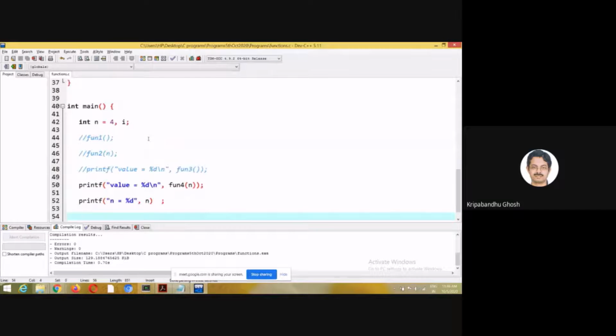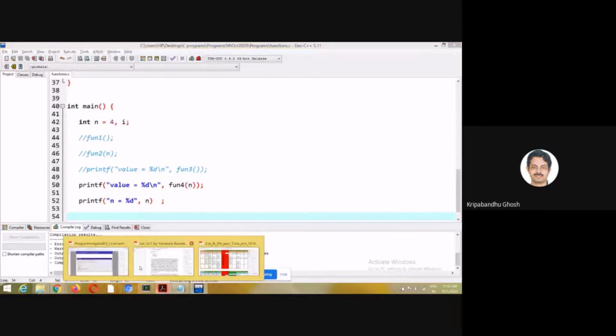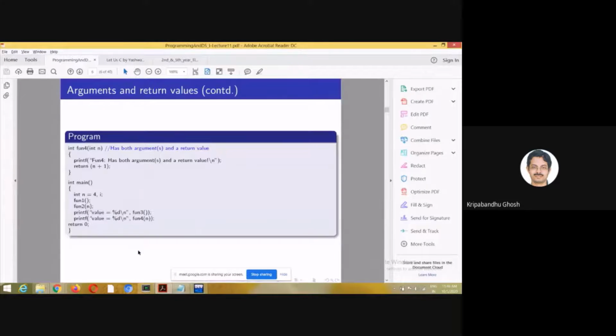But there are ways of doing it. There are ways of changing the value of n, which I will discuss when I talk about pointers. So this is a very interesting part. Very interesting point. It's good that someone asked me. So this was about this.